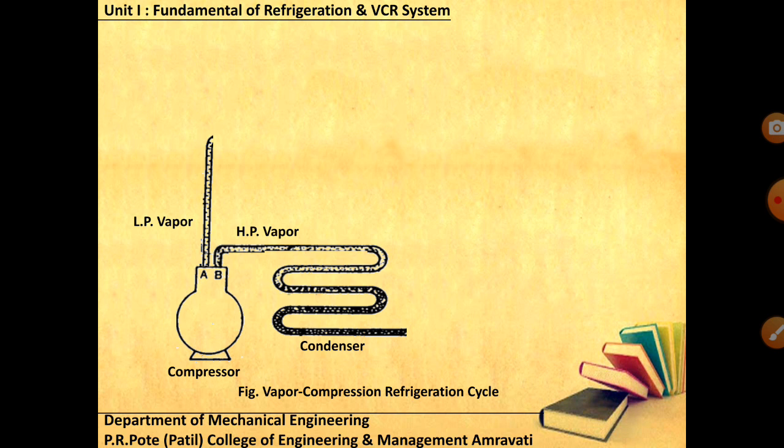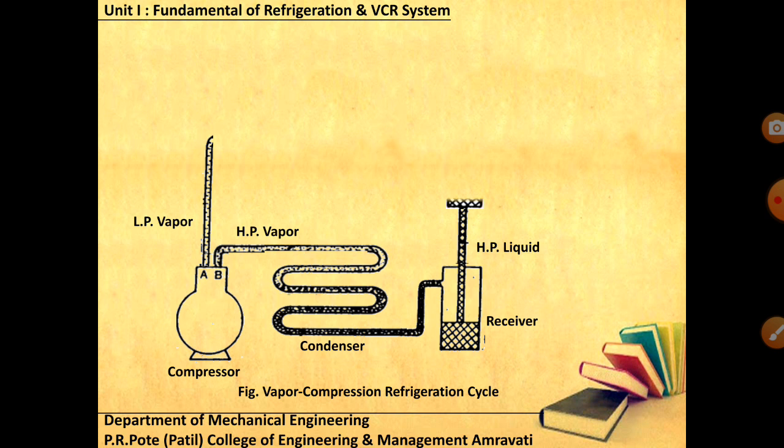Pressure is constant. We have already assumed that whatever heat transfer process takes place is at constant pressure. So at the inlet and at the exit of the condenser, you have the same high pressure. The only difference is that at the inlet you have superheated vapor and at the exit you have liquid, which you store in the receiver. This is just a collection tank, where your refrigerant is collected in liquid form. This high pressure liquid refrigerant comes out of the receiver and goes to your expansion device.